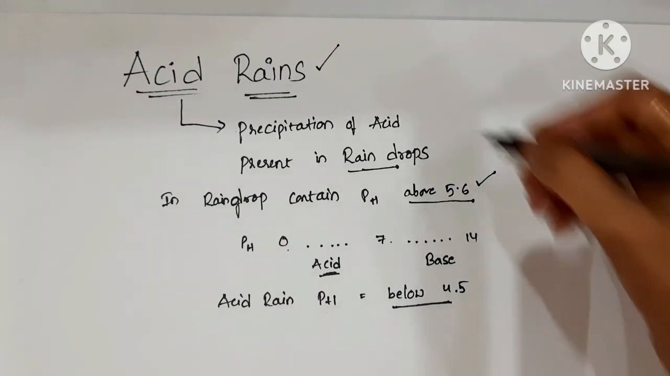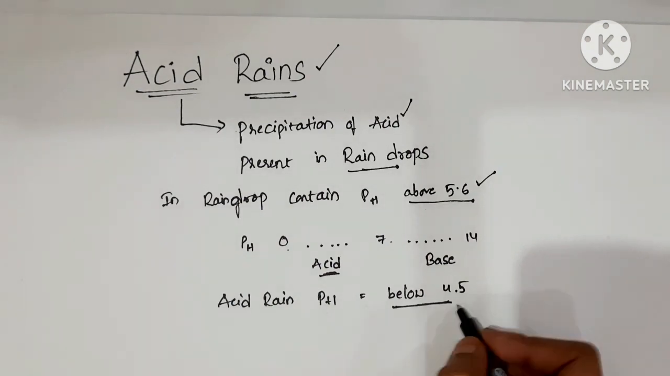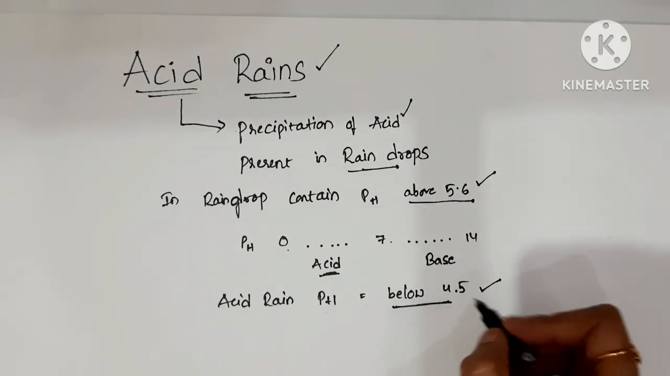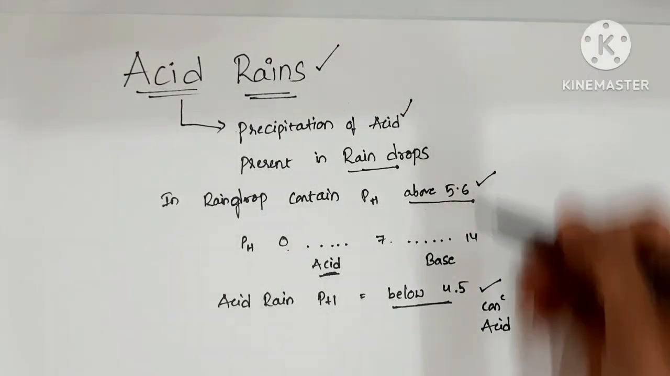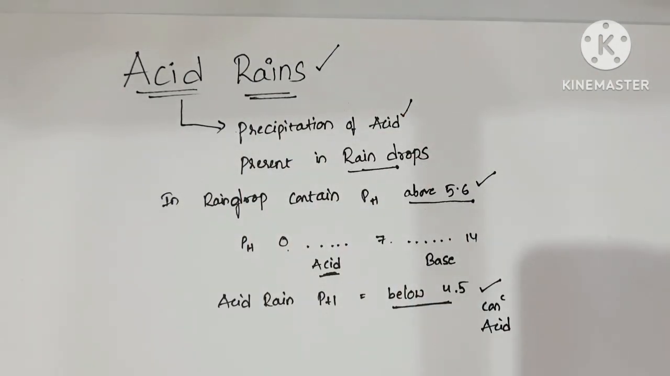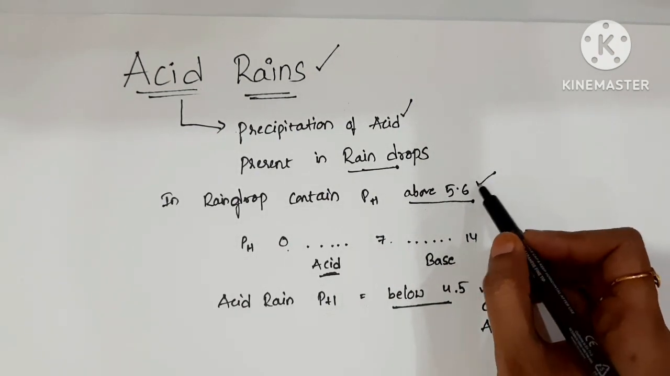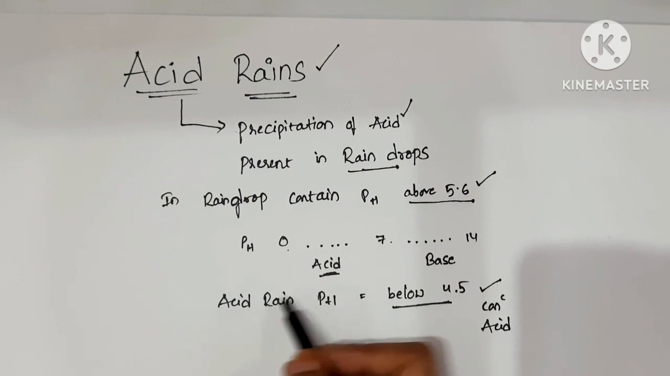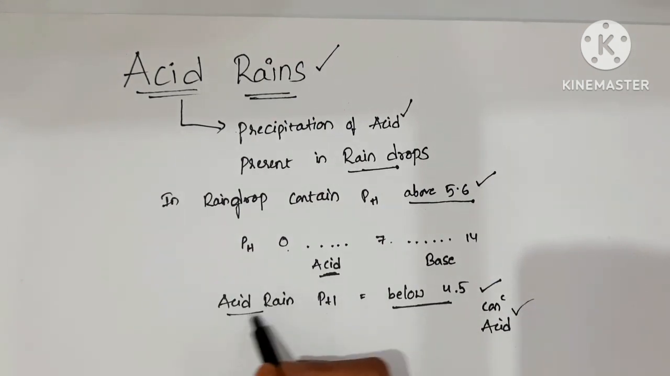Below 4.5 means fully concentrated acid present in the rainwater. So the precipitation of acid present in the raindrops is acid rain. Generally, raindrops contain a pH level above 5.6, but in acid rains the pH level is below 4.5. That means concentrated acid is present in acid rains.